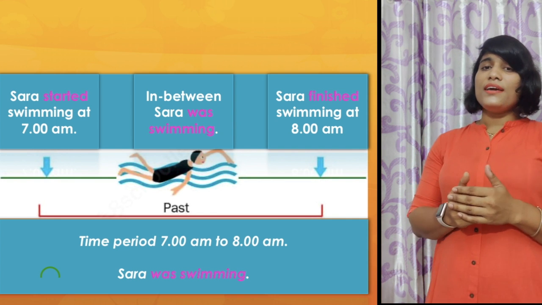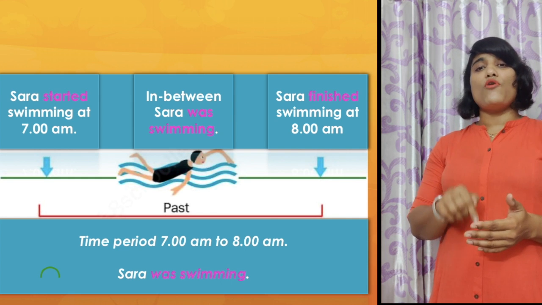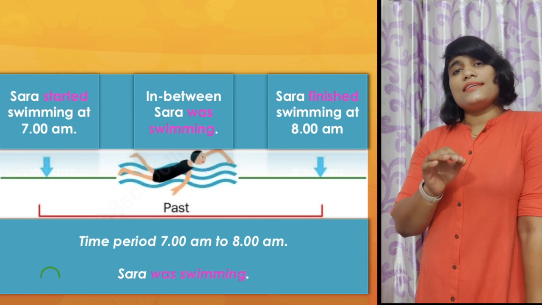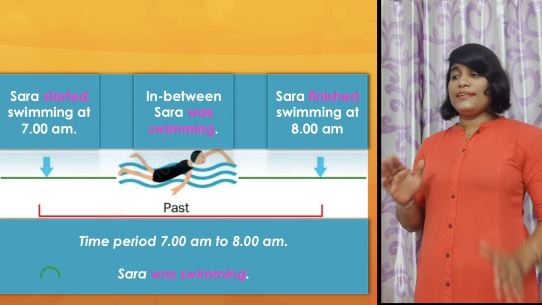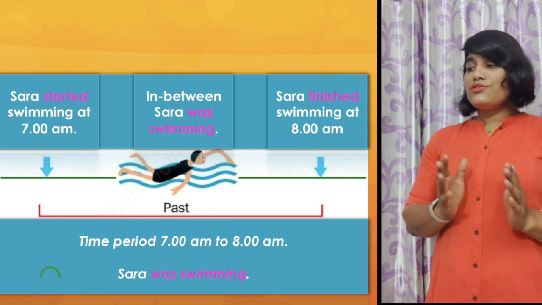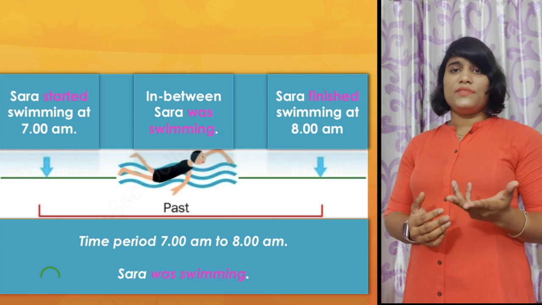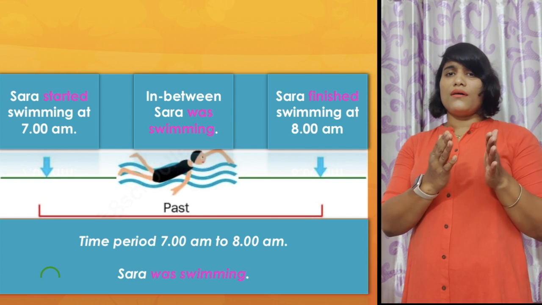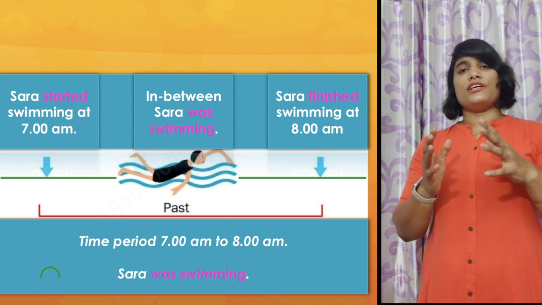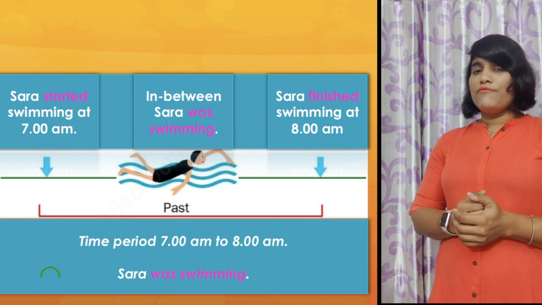So the simple past aspect of verb refers to the point of time when the action started or completed. But in between, in the time period from 7 to 8, Sarah was swimming. So when you are trying to say something about a past action which was continuing for a period, for a long or a short period, you have to use the past continuous aspect of verb.